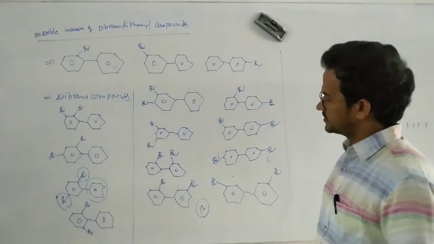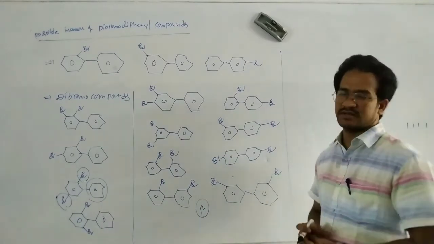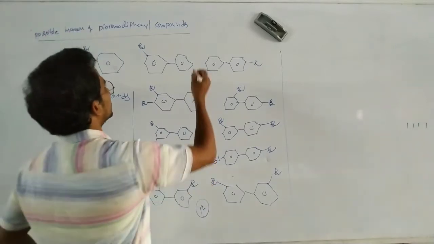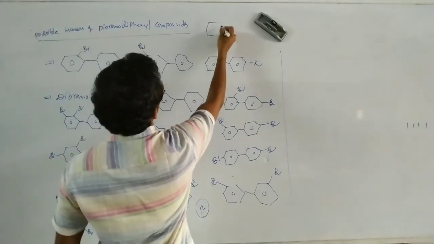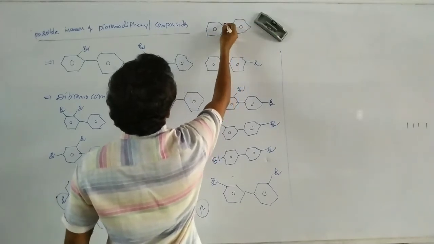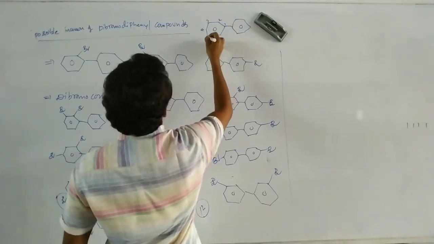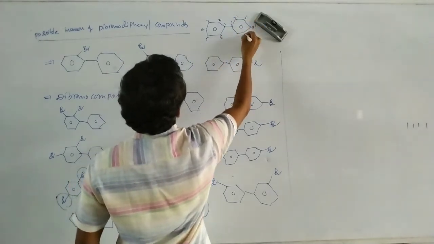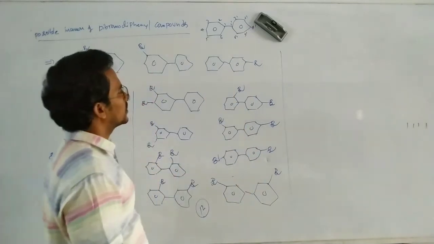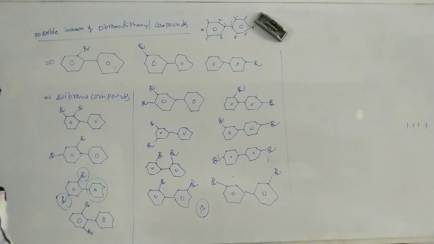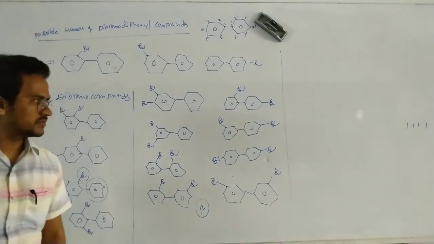Write down, we just have to check the positions. So actually in this case, what is the numbering of this one? Let us consider like this. It is a biphenyl compound. Here 1, 2, 3, 4, 5, 6. 1 dash, 2 dash, 3 dash, 4 dash, 5 dash, 6 dash. So based on that, we can give the naming for this one. That's it. Totally 12 isomers.